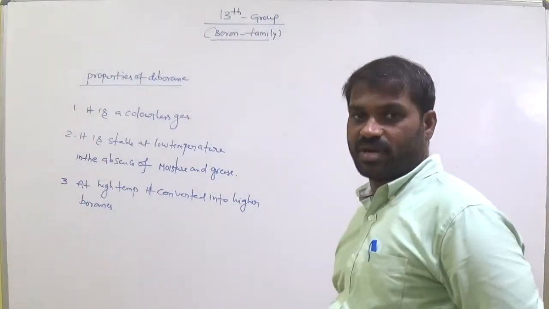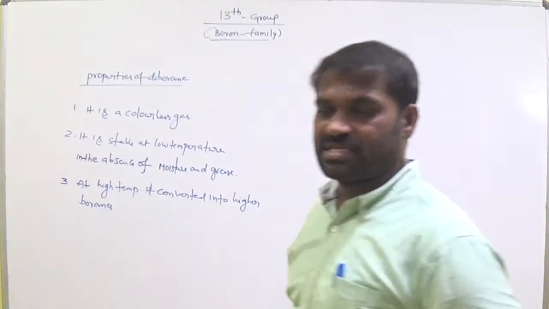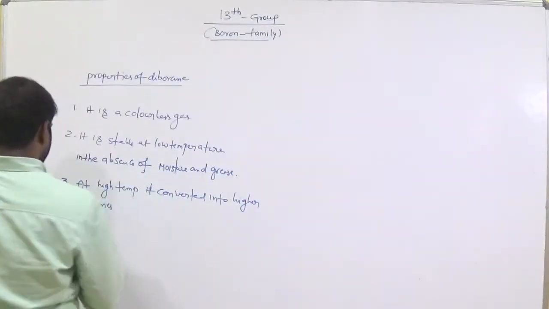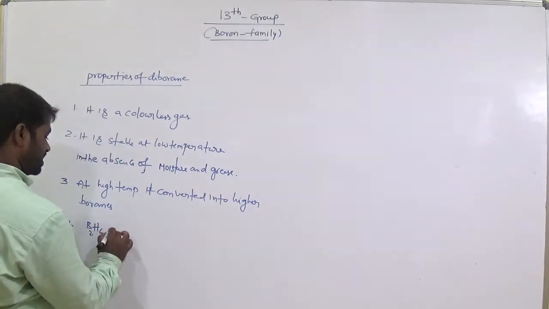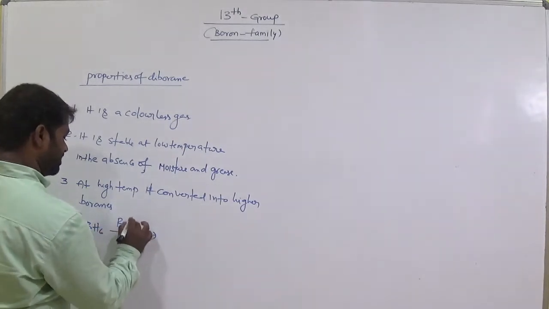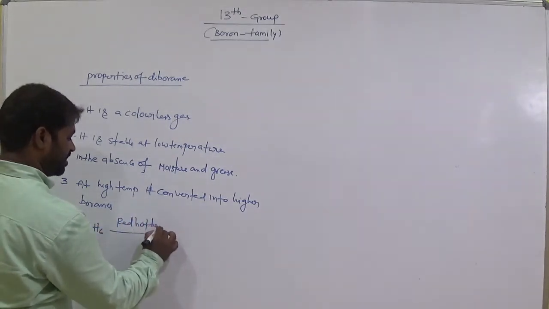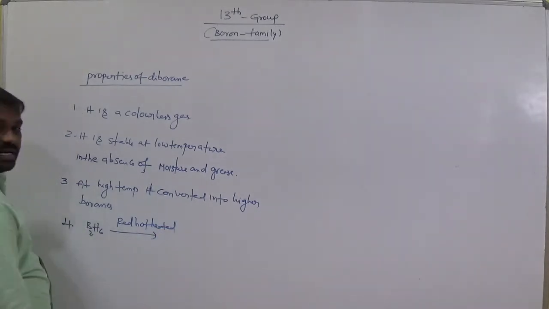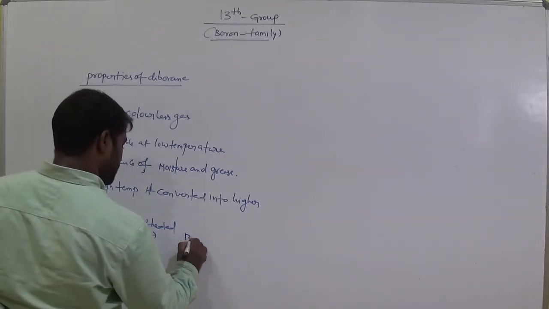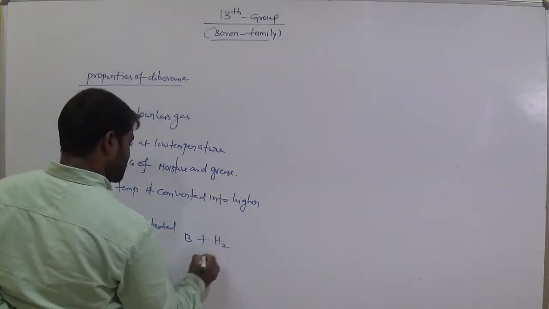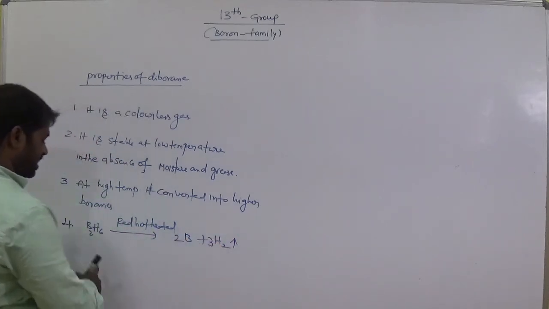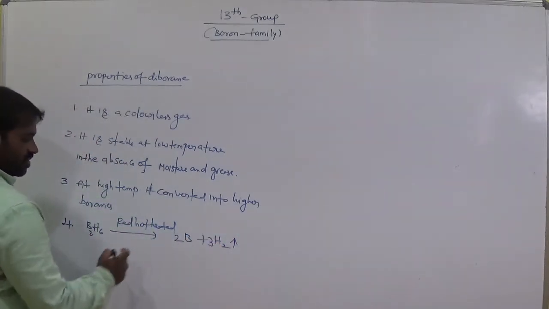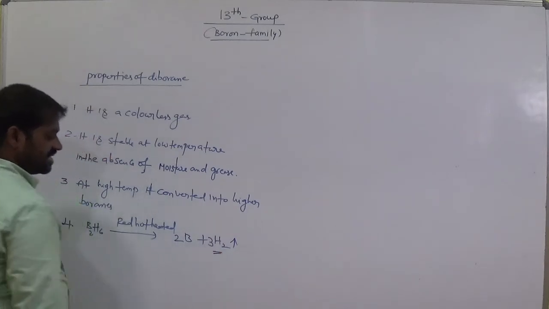When B2H6 is strongly heated, that means red hot, it gives boron and H2 gas. So this is 2 boron and 6 hydrogens, giving 2 boron, and hydrogen gas is generated.